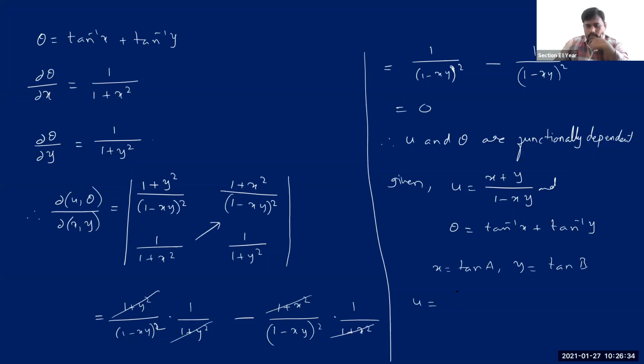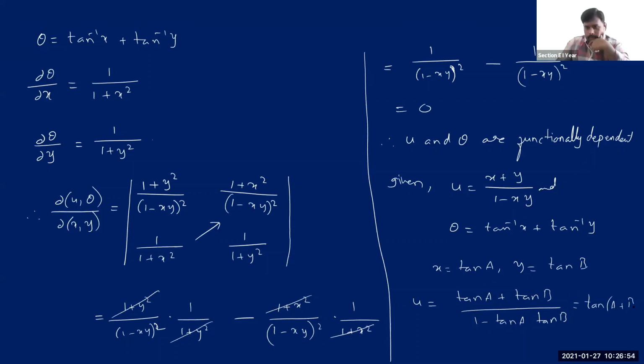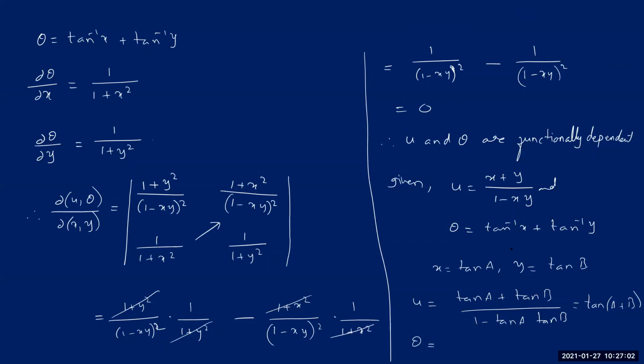We can write u is equal to tan A plus tan B divided by 1 minus tan A tan B. How can we write this one? What is the formula for this actually? Sir, tan(A plus B). Are you sure? Yes, sir. Okay. Now see, we got u as tan of A plus B. And then what about this theta? Theta would be A plus B.